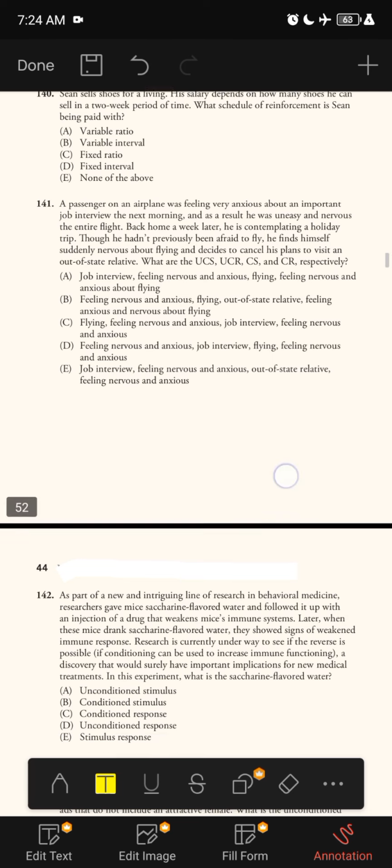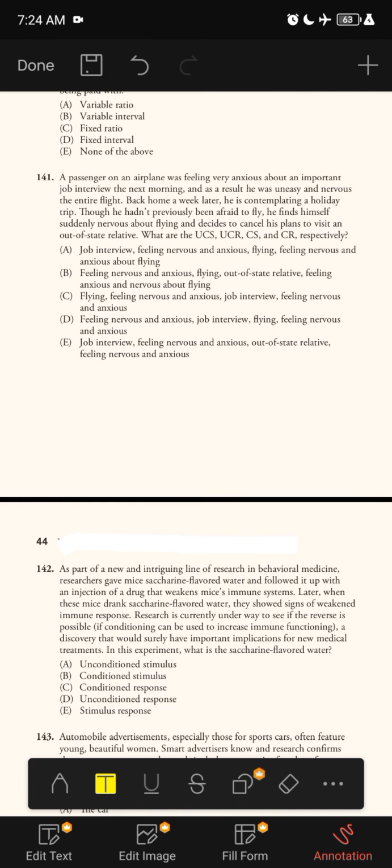Next question. A passenger on an airplane was feeling very anxious about an important job interview the next morning, and as a result he was uneasy and nervous the entire flight. Back home a week later, he is contemplating a holiday trip.